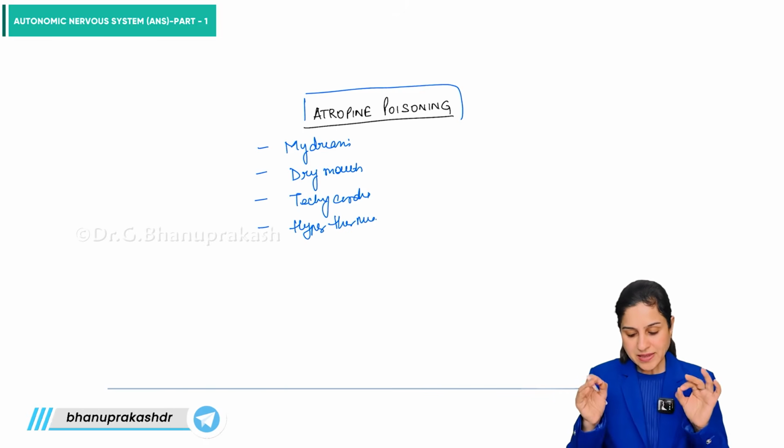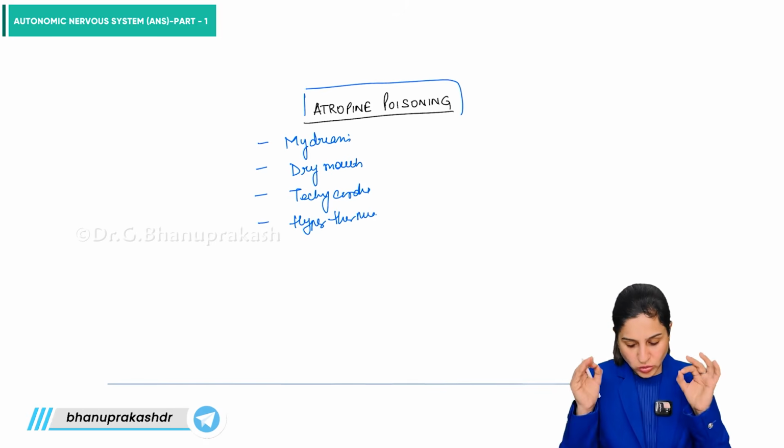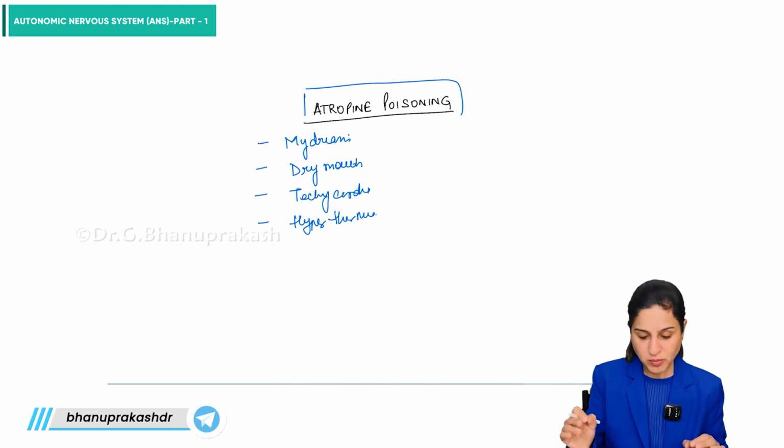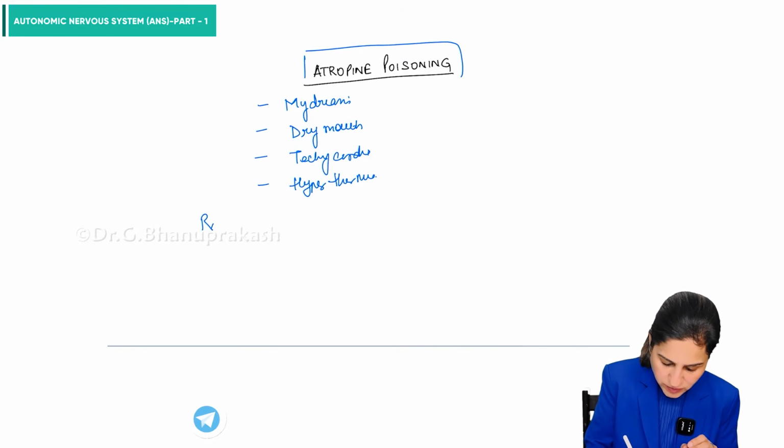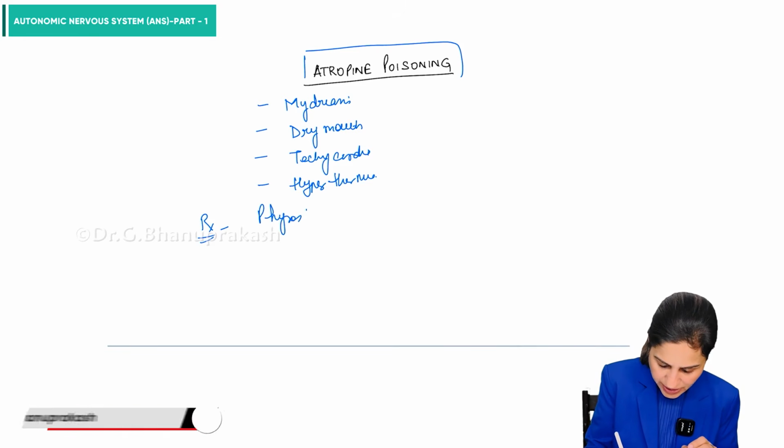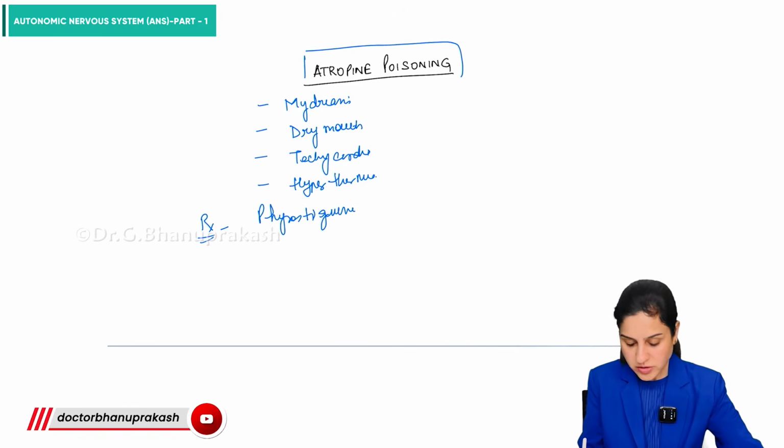So when you see these things in an exam question, you immediately know that it is atropine poisoning. And what is the drug of choice? The antidote for atropine poisoning is physostigmine. That is the drug of choice.